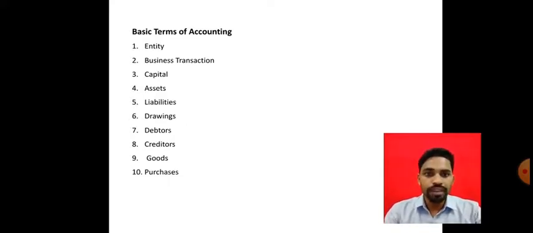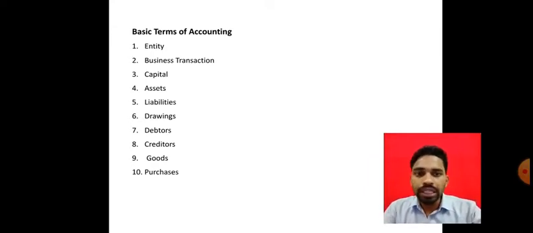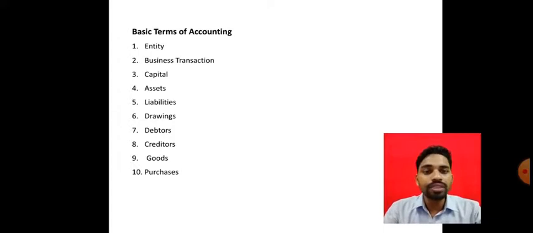Okay, so next, debtors. Debtors means those who owe money to the business. And what about creditors? Creditors means the business owes money to a third party. And what about goods? Goods means commodities, which have physical existence, that is nothing but the goods.